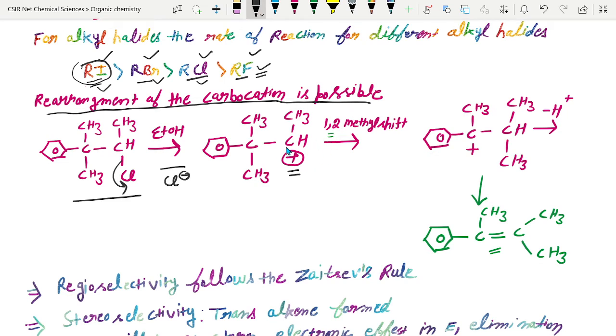So this is position 1, this is position 2, and in the 2 position we have this methyl group. This methyl group can be shifted here. After shifting of this methyl group we will get this carbocation. Why did this shifting happen? This carbocation is less stable in comparison to this carbocation. This is the more stable carbocation.